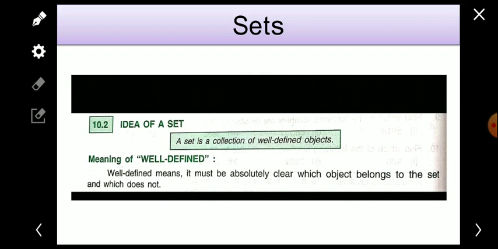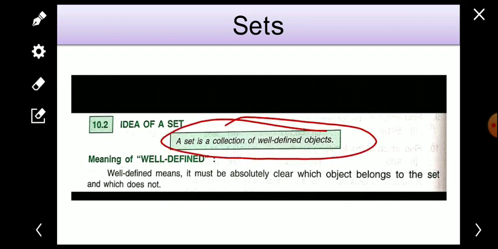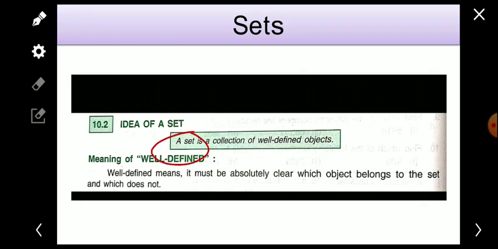So the idea of a set: a set is a collection of well-defined objects. Well-defined objects. Set is the collection, but collection of what? Collection of well-defined objects. So everything should be defined very well, everything should be clear, so we'll understand each and everything.